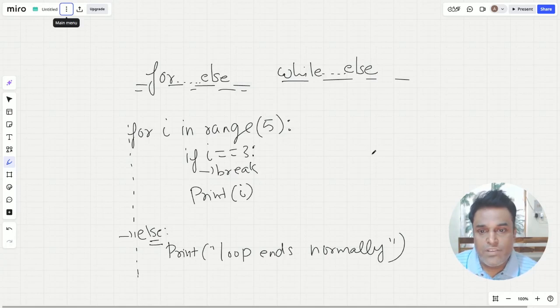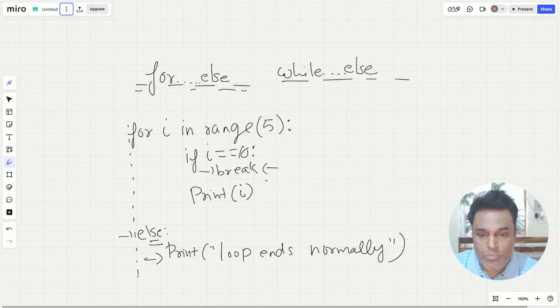So if you see the code, what is going to happen over here is that I will have the value 3 and the loop is going to break. So it is not going to execute the else part. But had the condition never been satisfied, for example, if I just make this 10 over here, then obviously i is never going to be 10.